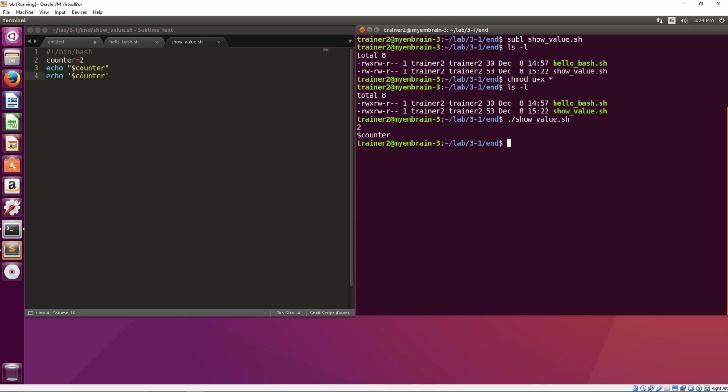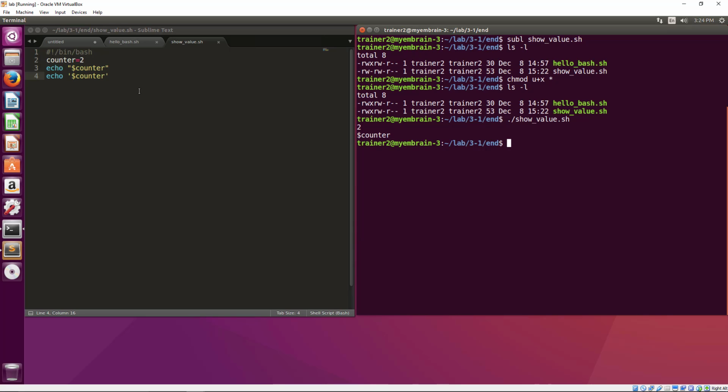For the single quote in line number 4, the shell will print exactly what it is inside the single quote without any variable expansion. As a result, the $counter is printed here as is, no expansion for the variable.